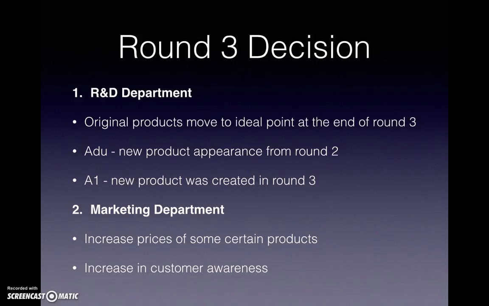In round 3, we have to face the appearance of the new product, which is A2. And at the end of round 3, we decided to create one more new product, which is A1 in the size segment.